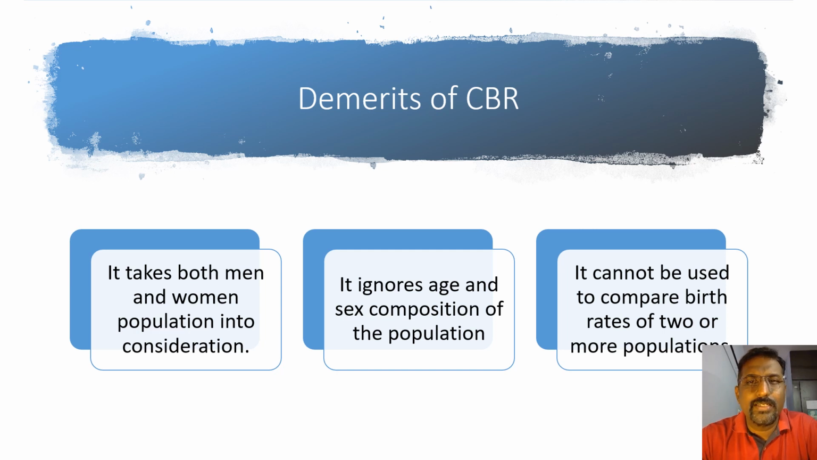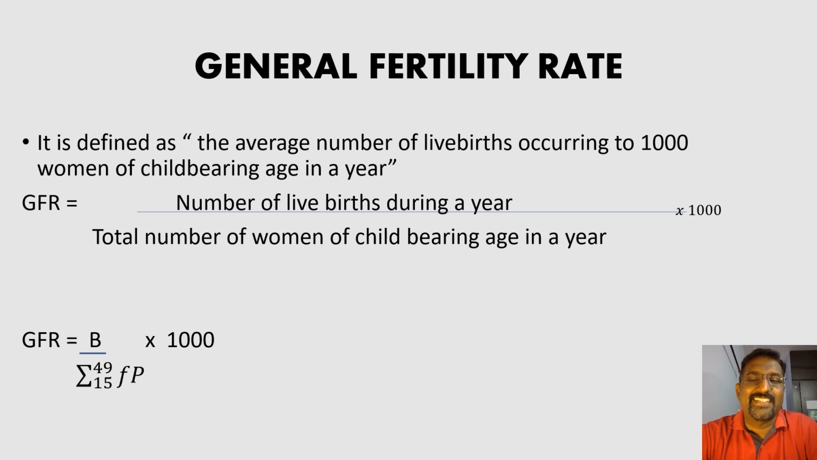The next measure is general fertility rate, GFR. It is defined as the average number of live births occurring to 1,000 women of childbearing age in a year. I repeat, the average number of live births occurring to 1,000 women of childbearing age in a year. In the previous case, they said 1,000 individuals. Now they said 1,000 women of childbearing age in a year.